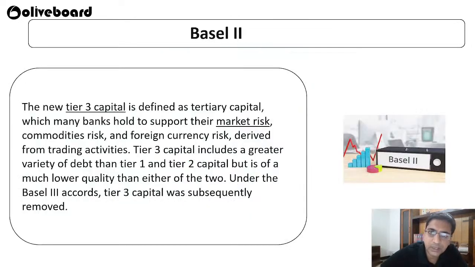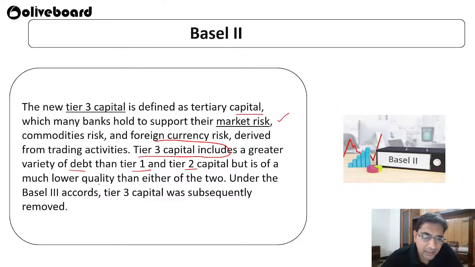Okay. Now, the new tier 3 capital, also called tertiary capital, which many banks hold to support their market risk, commodity risk and foreign currency risk derived from trading activities. Tier 3 capital includes a greater variety of debt than tier 1 and tier 2.